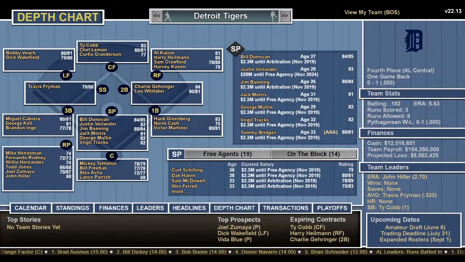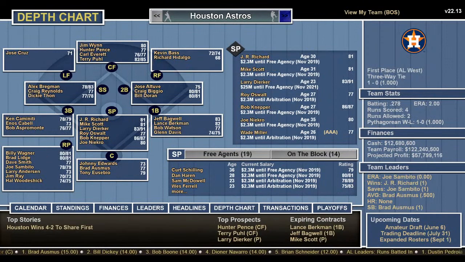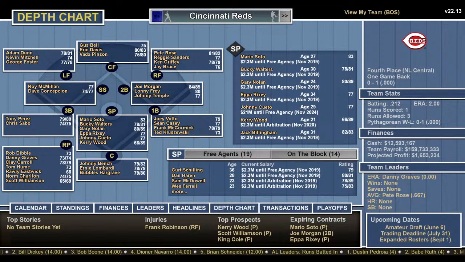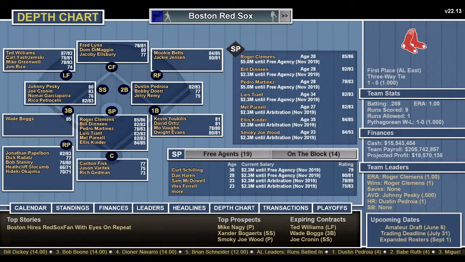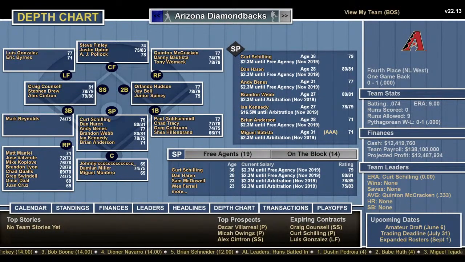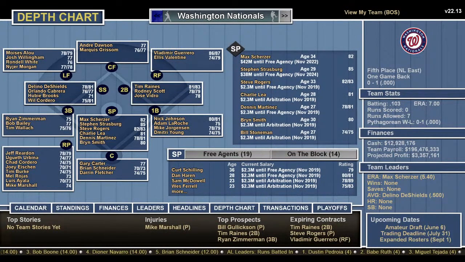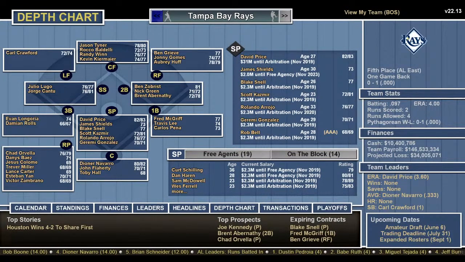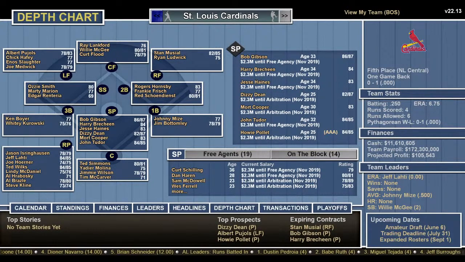We'll look at one more team. Who should we look at? Houston. Oh, you know what? Let's look at... Would it be the California Angels? Anaheim Angels? What the hell are they called now? Arizona. Washington Nationals. Toronto Blue Jays. Texas Rangers. Tampa Bay Rays. St. Louis Cardinals. Let's look at the Cardinals real quick.